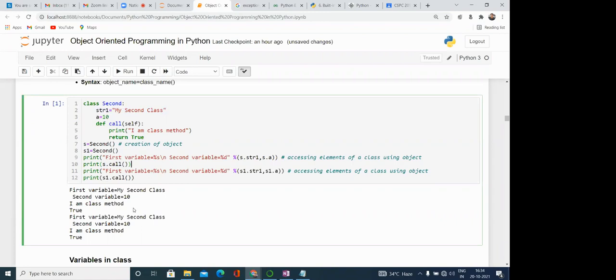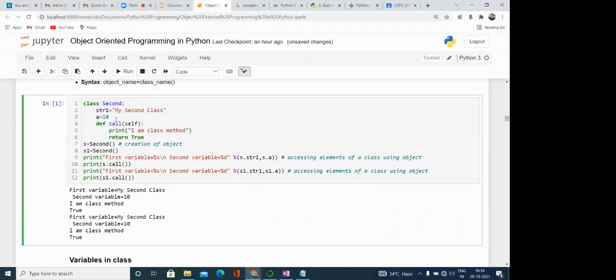I am class method. Okay. And it is returning true. Similarly, you are seeing over here, while I'm creating the second object, the same value I'm getting over here. Why? Because these variables are not associated with the object. They are associated with the class. So for all objects, these variables have the same value. They are sharing the same value.